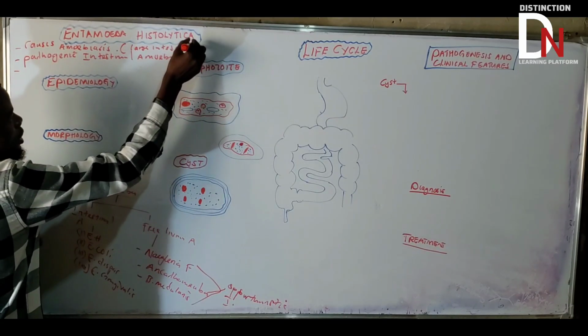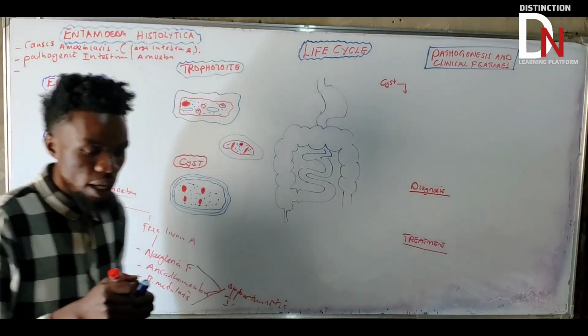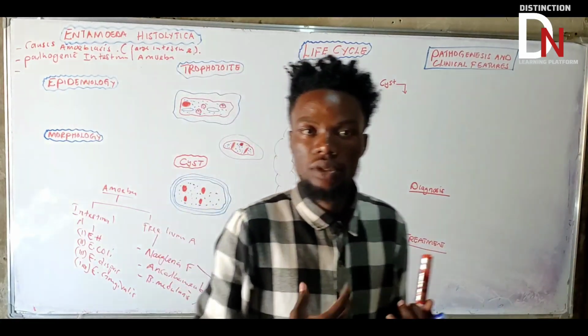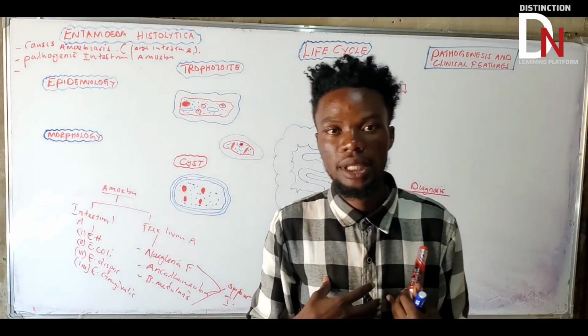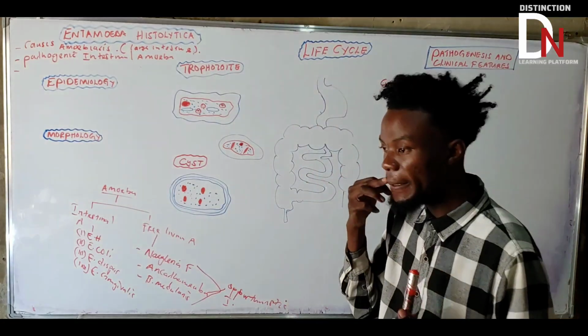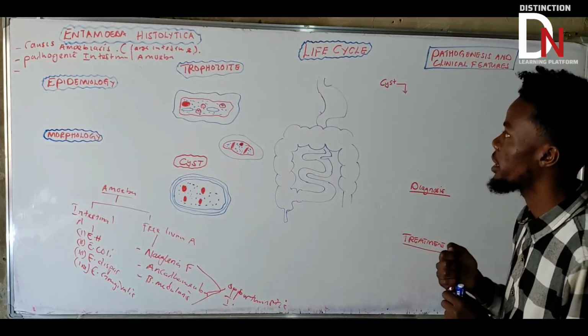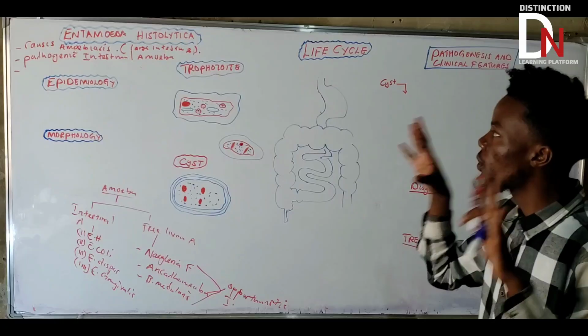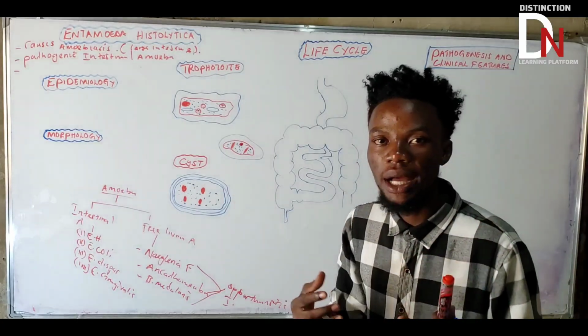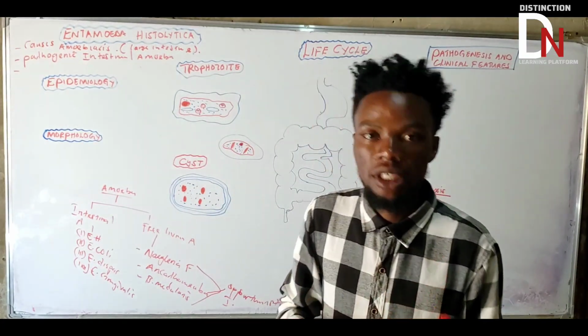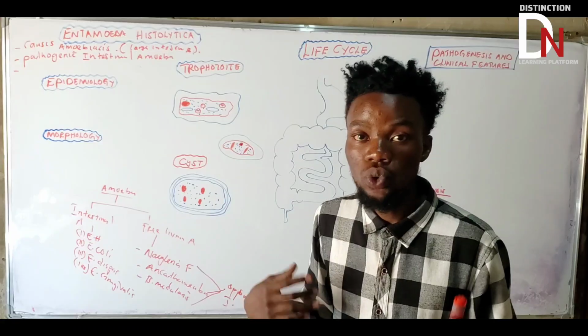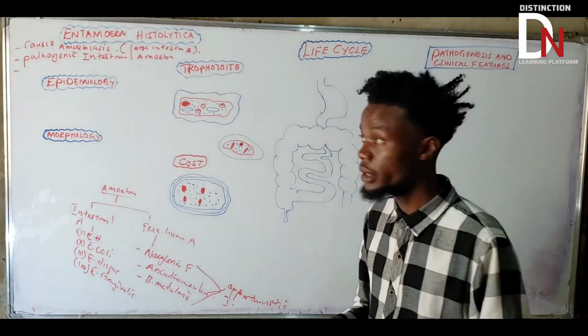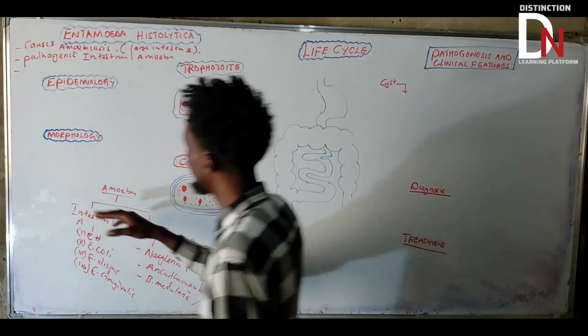Although it can also go outside the large intestine and start affecting the liver. We'll talk about the extra-intestinal amoebiasis type of pathogenesis. We'll come and talk about that. Basically, this is an amoeba that causes infection of the large intestine. It's going to cause some ulcers that we'll talk about. Most important thing, okay?